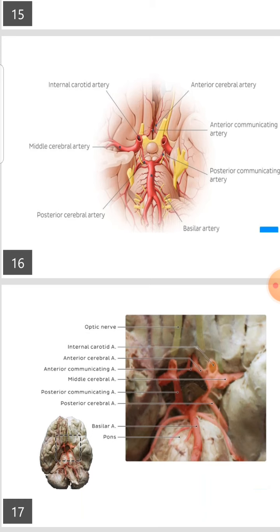If the blood supply through the left internal carotid artery is obstructed and blood cannot reach the front of the left side, then blood will be routed to this area through the anterior communicating artery from the right internal carotid artery.